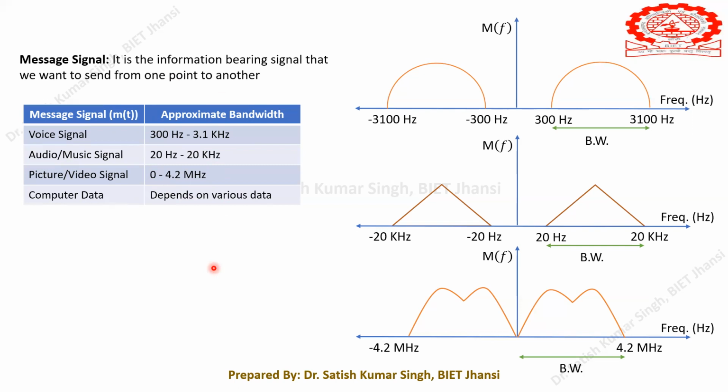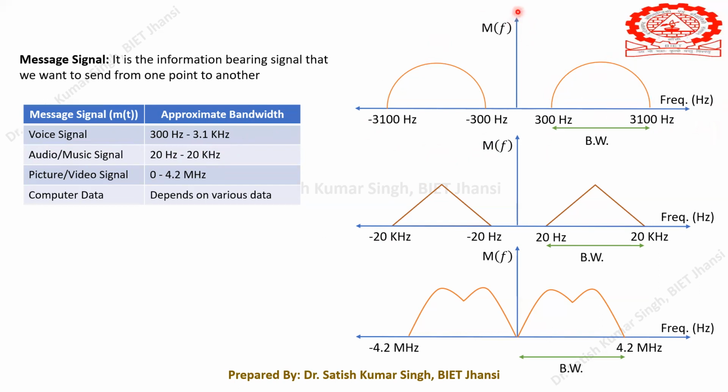Now, here I have shown the frequency part of the message signals. We have the voice signal, and we are taking its frequency spectrum. On the x-axis we have the frequency axis.